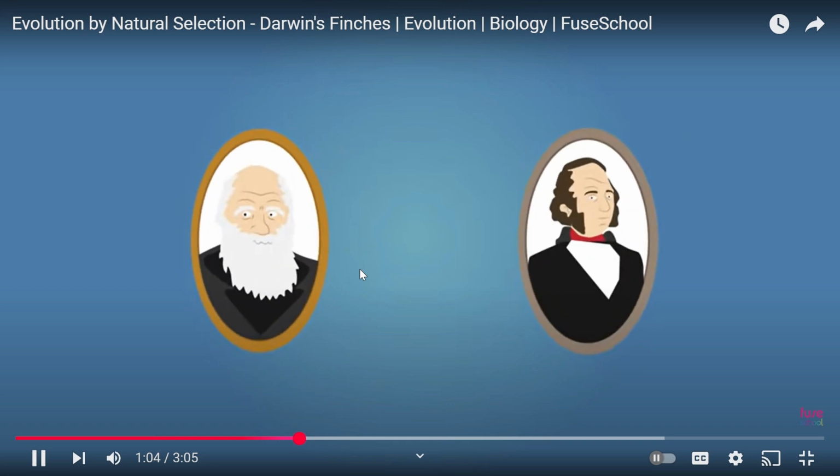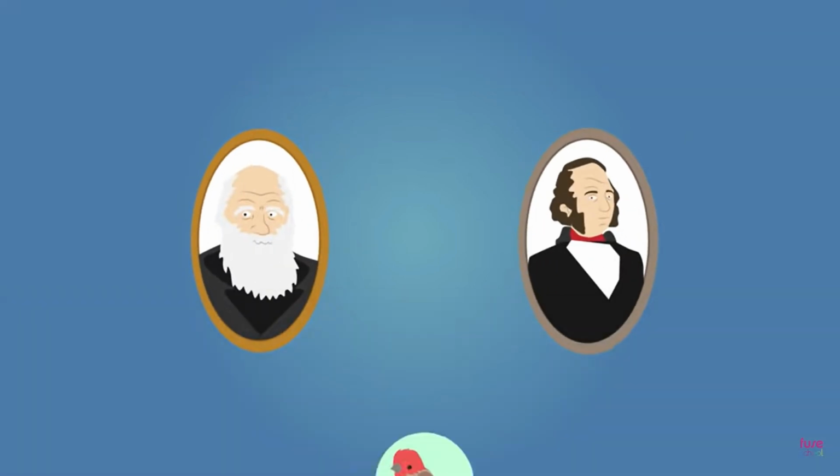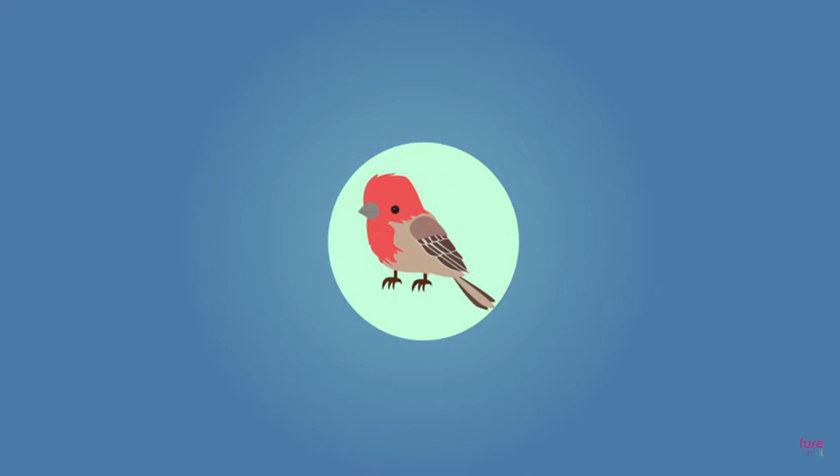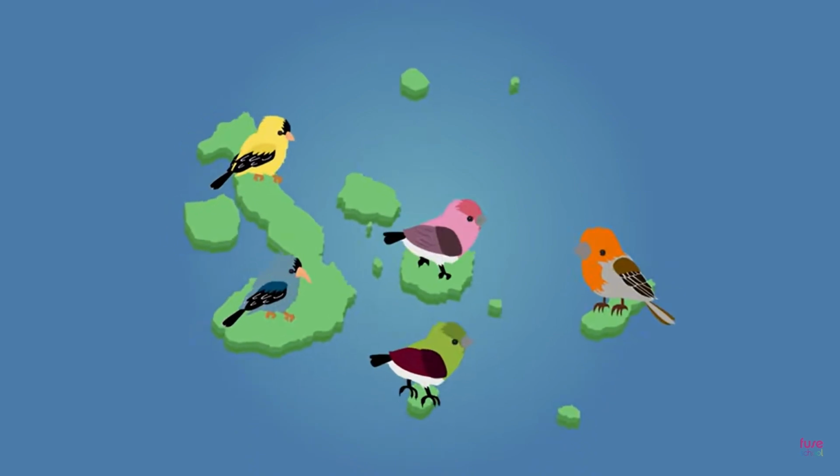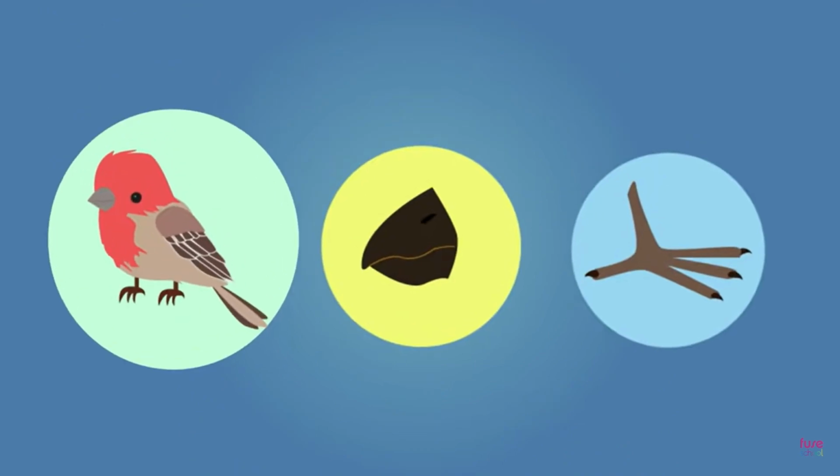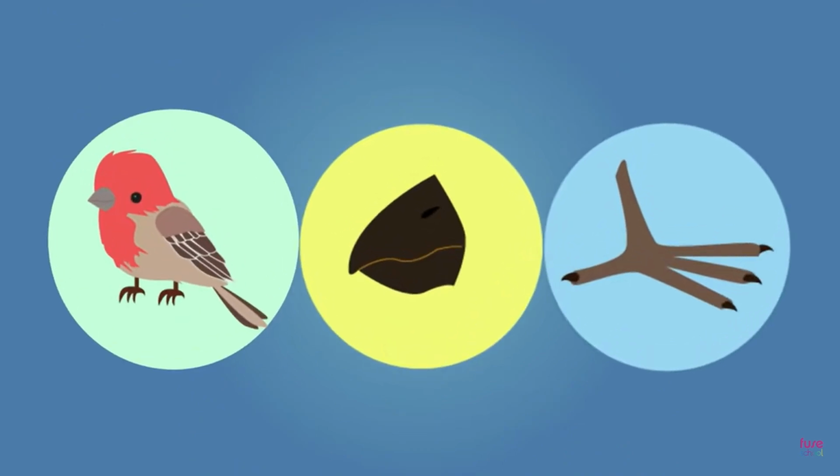It's observed that the birds were all similar to a single type of finch found on mainland South America, suggesting that these mainland finches had originally colonized the island. However, the Galapagos finches were all slightly different from the original mainland species, and they were also different from each other. The finches on each island showed distinct variations in their overall size, beak shape, and claw size.